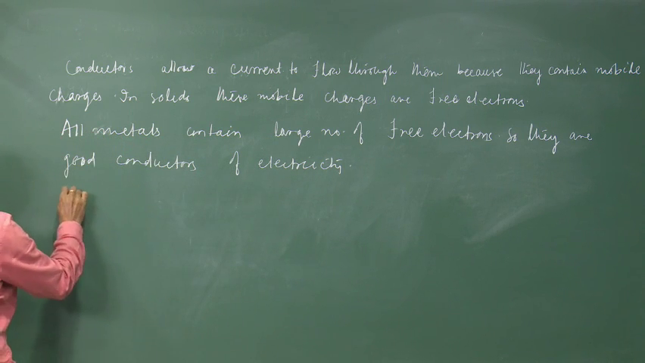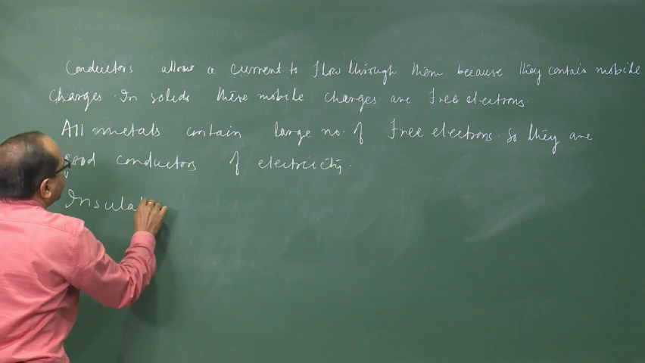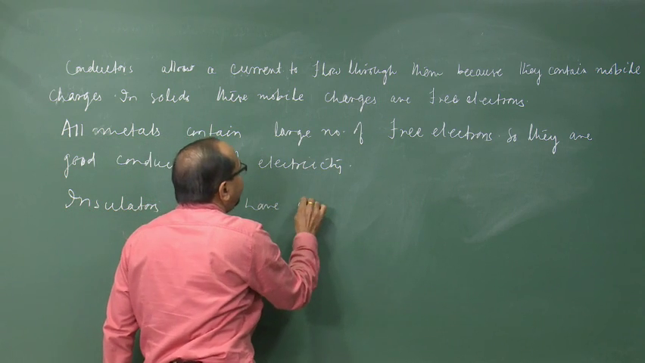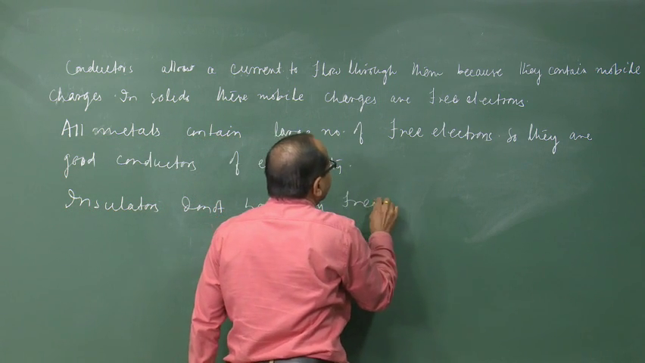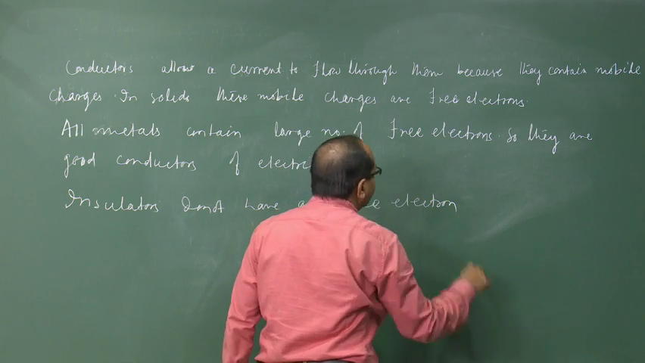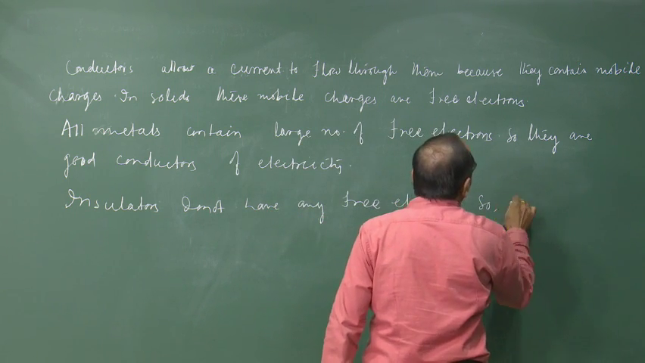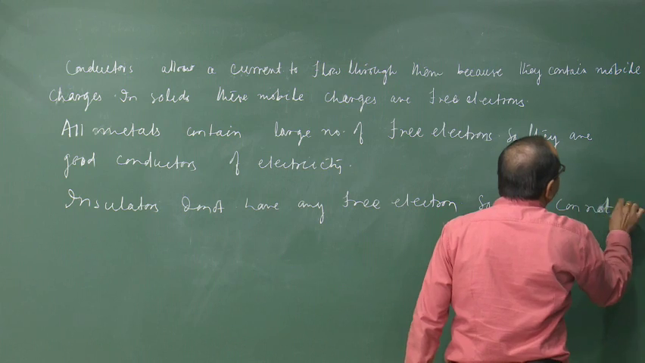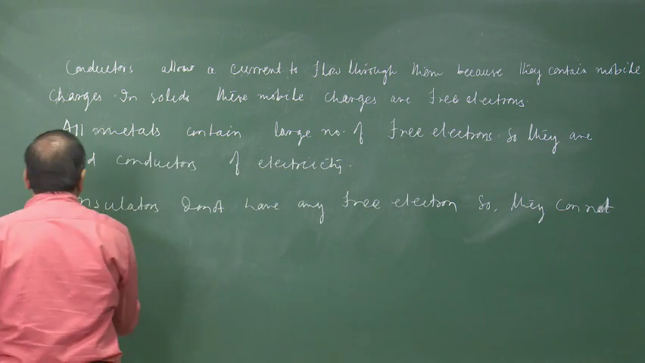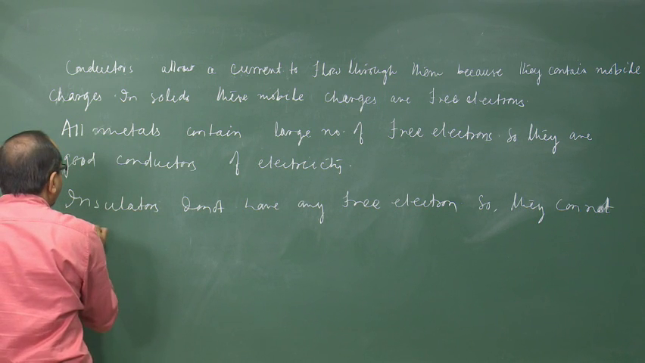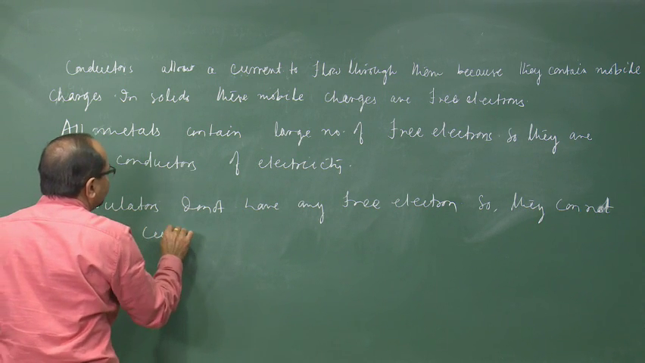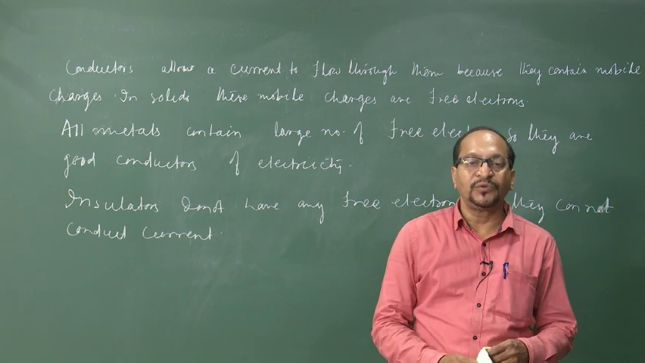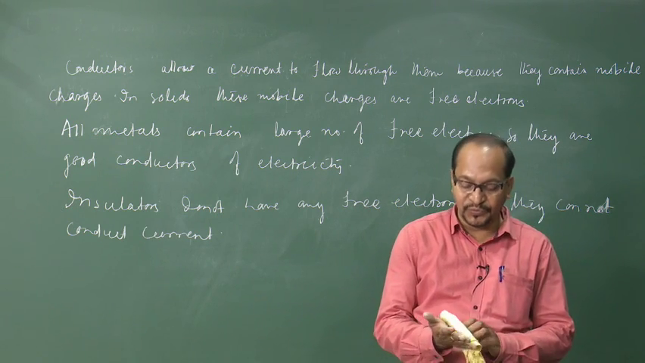While insulators do not have any free electrons, so they cannot conduct current. Now, we will focus on conductors and how they behave in an electric field.